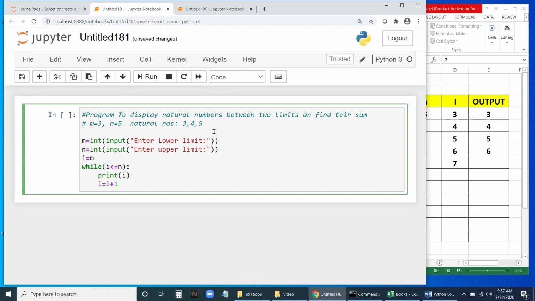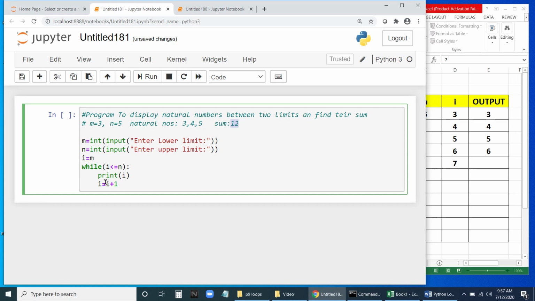So what is the sum? What is the sum of these natural numbers between these two limits? 3 plus 4 plus 5. That will be 7, and 7 plus 5 is 12. So the sum is 12. So we have natural numbers 3, 4, 5. If we add these, it will become 12.